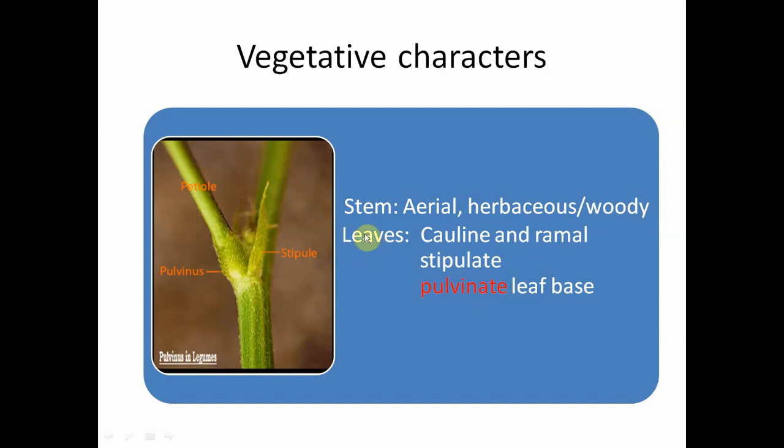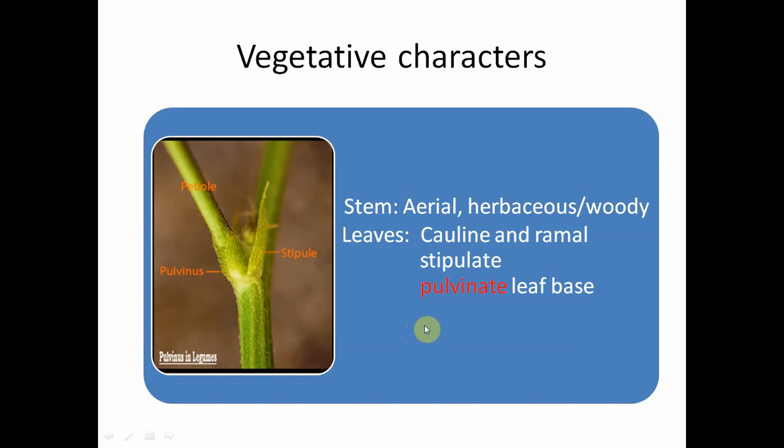And in the case of the leaves, we usually find cauline and ramal leaves, and usually they are stipulate. Also, one of the important features is the presence of the pulvinate leaf base. It is useful in the movement of the leaves.